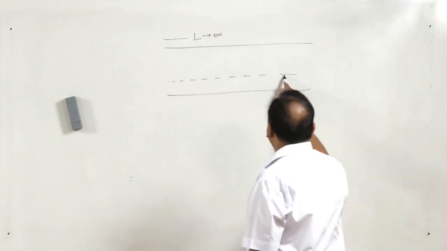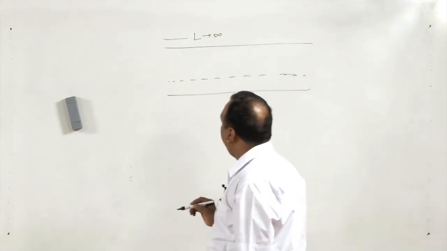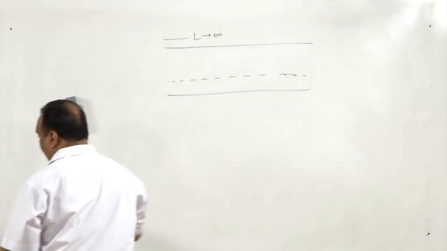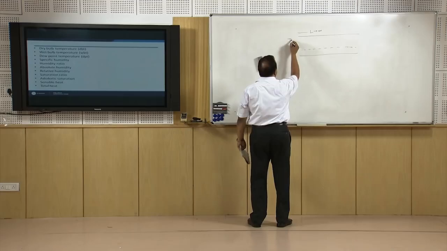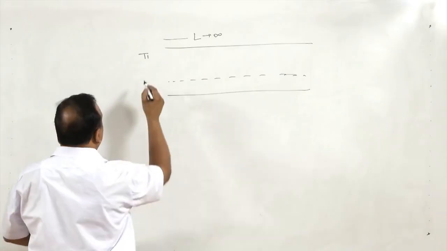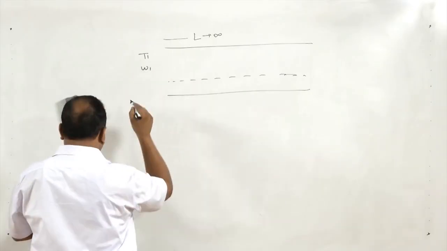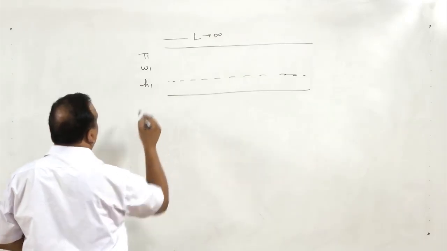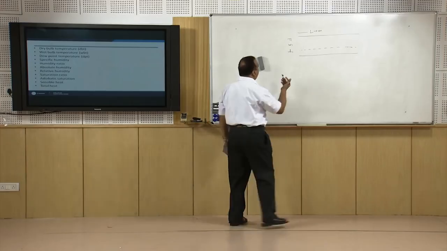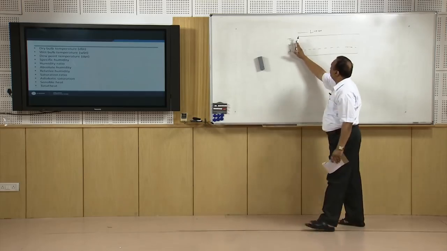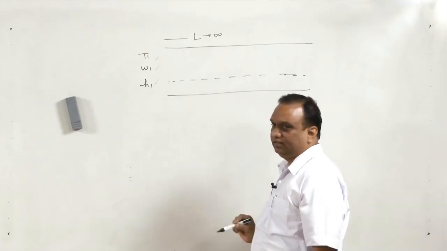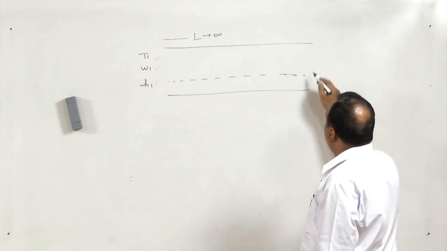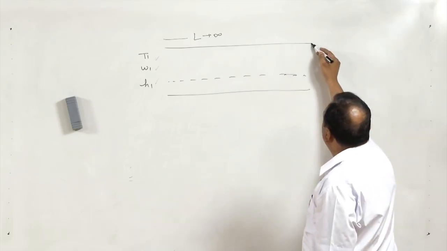There is a passage of infinite length, and air is entering from this side having temperature T1, specific humidity W1 and enthalpy H1. So any air entering from this side will have a certain temperature, specific humidity and enthalpy. Now, this air will leave from this side.